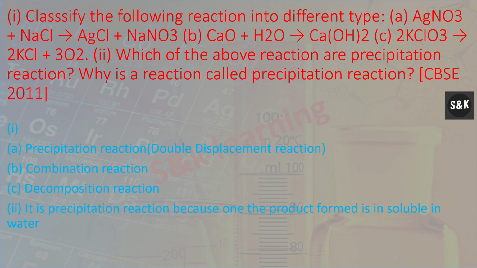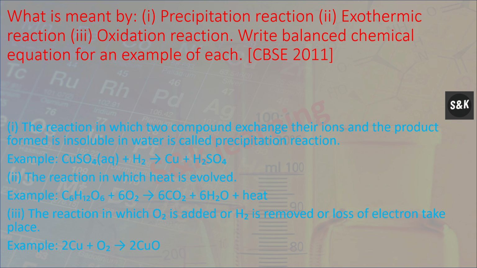Second, which of the above reactions are precipitation reactions? Why is a reaction called precipitation reaction? It is a precipitation reaction because one of the products formed is insoluble in water. Next, what is meant by precipitation reaction? The reaction in which two compounds exchange their ions and the product formed is insoluble in water is called precipitation reaction. Example, copper sulfate plus H2 forms copper plus H2SO4.